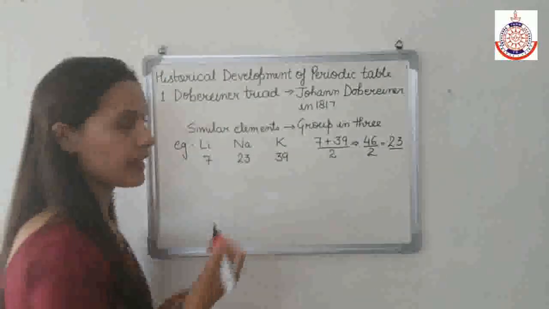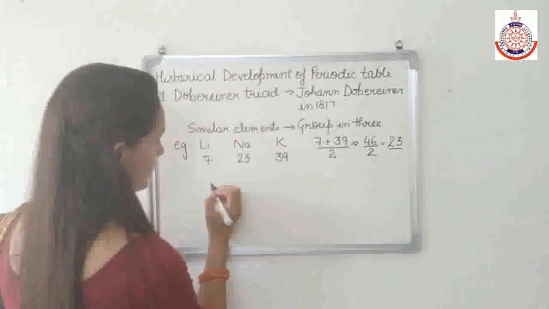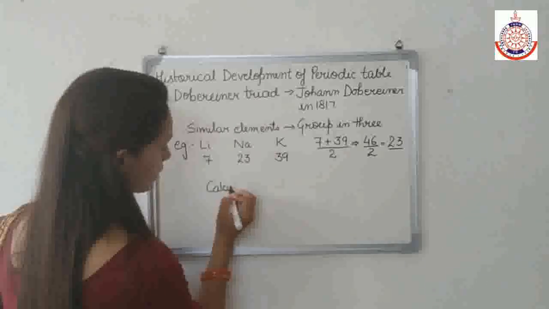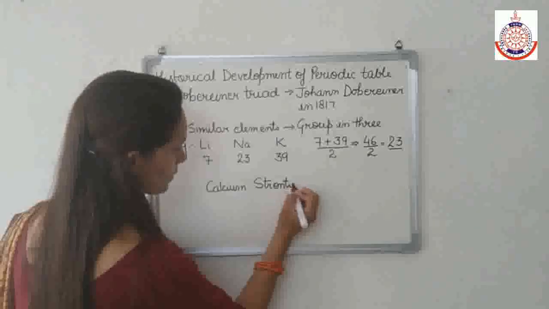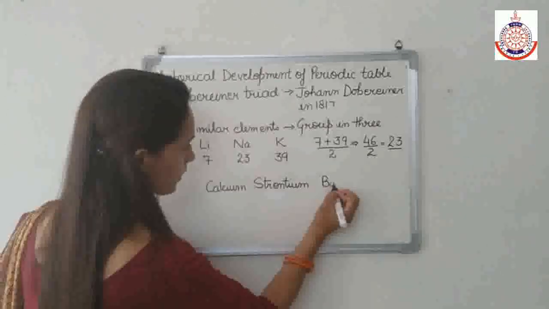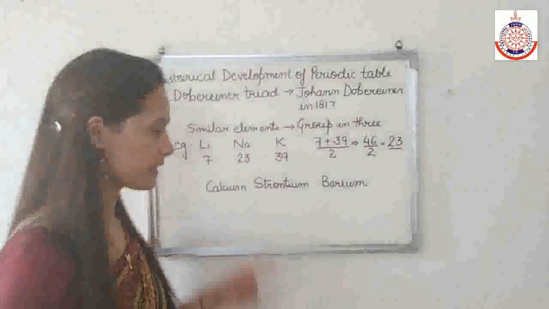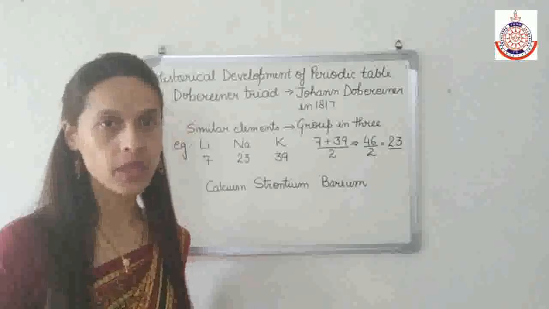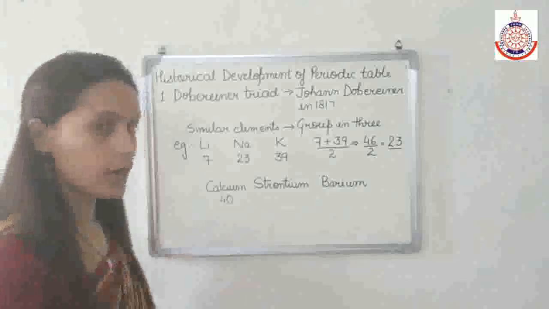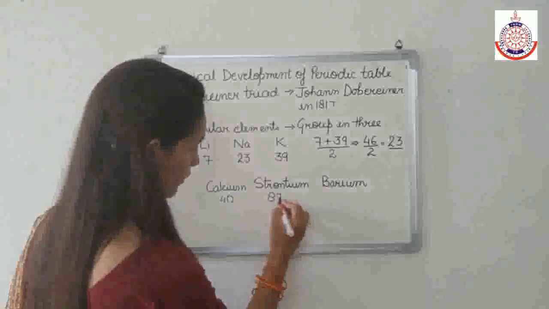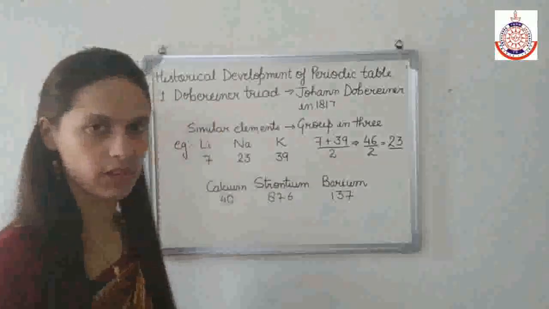Let us take one more example so that it is more clear to you. The second one is calcium, strontium and barium. He made one more triad, that of calcium, strontium and barium. We know that the atomic weight of calcium is 40, the atomic weight of strontium is 87.6 and the atomic weight of barium is 137.